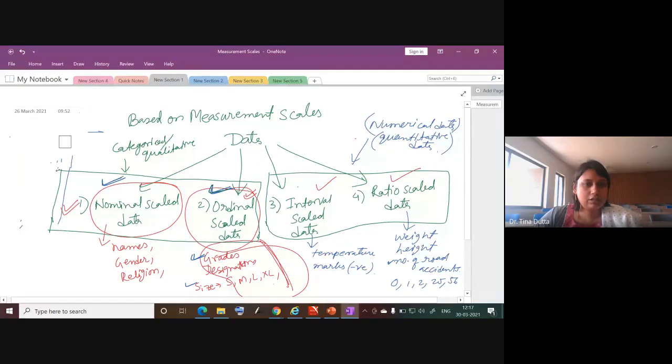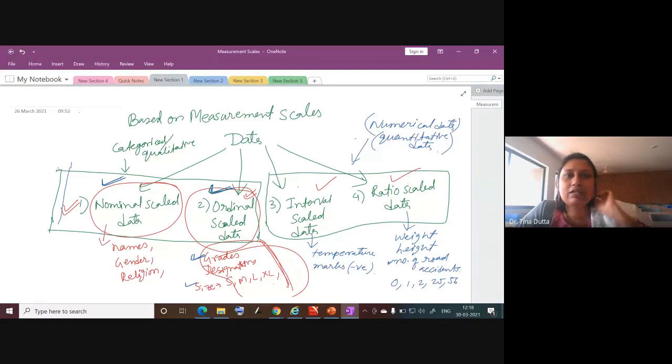Okay, so you are correct. This is ordinal scale data because we can order them. Even if these are numbers, 26 February 1991, 25 February 1991, we can order them because this is representing something, right? Date of birth. So the one who is senior or older we can place first, and then after that by age. So we can arrange these numbers with respect to the age of the person, in ascending or descending order. So that would be considered as ordinal scale data.